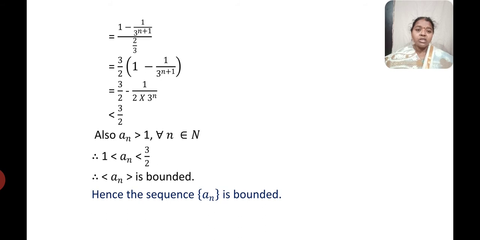And since the least value is 1, my a_n should always be greater than 1. When I combine both, I can write 1 less than a_n less than 3 by 2. Therefore, the sequence a_n is bounded.